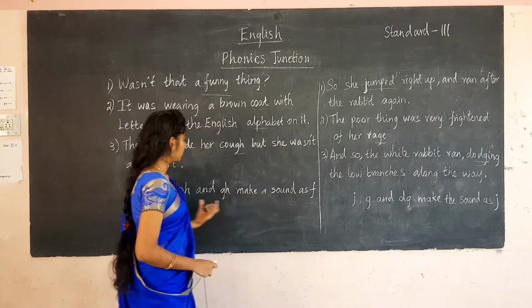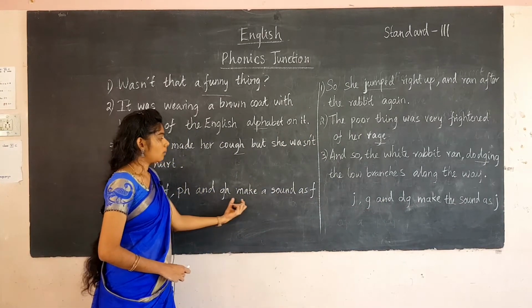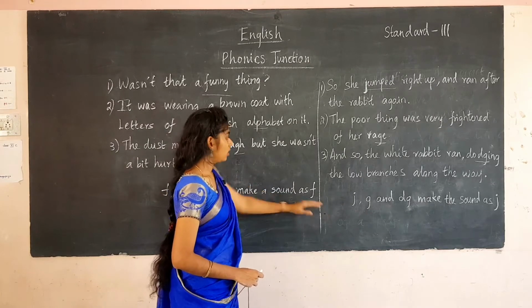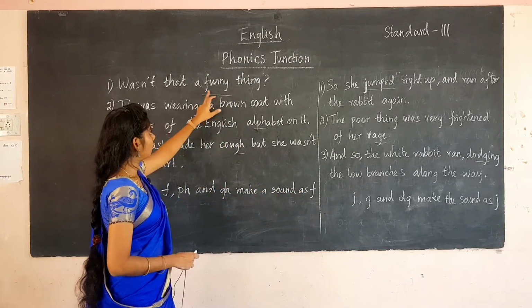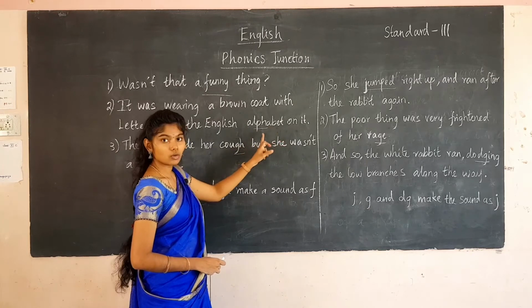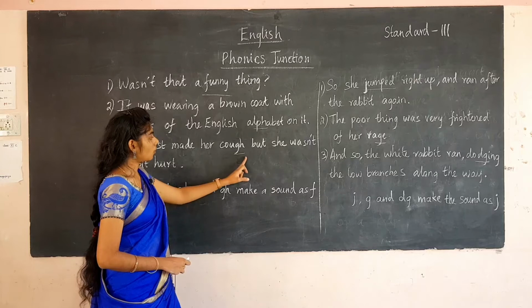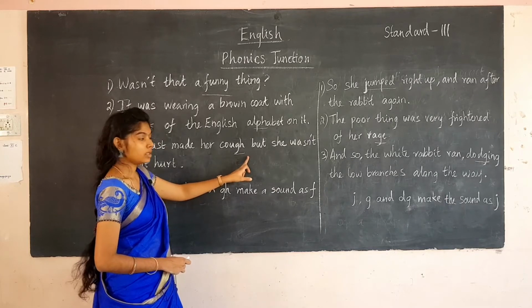For F, what are the things we have seen? F, PH and GH make the sound as F. See here, funny, funny, F. Here alphabet, alphabet. So here PH makes the sound as F. Here cough, cough. So GH makes the sound as F.